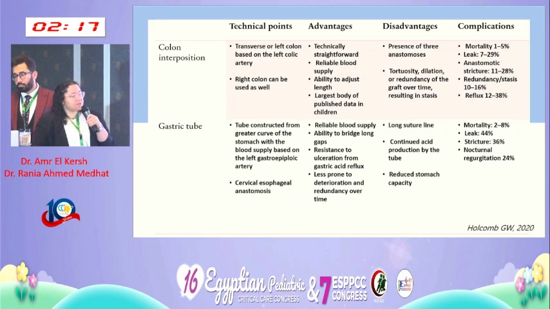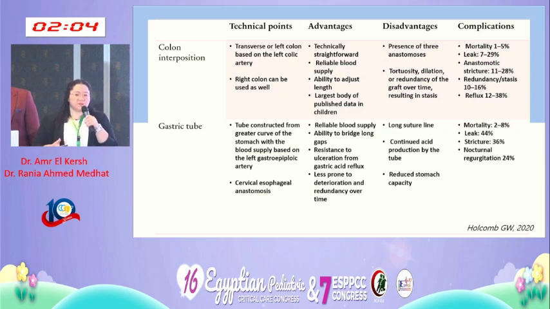However, some of the disadvantages, first of all, we have 3 anastomoses. We have an esophagocolic one, a gastrocolic one, a colocolic one. So we're following up a patient with 3 anastomoses. Also, over time, sometimes the esophagus becomes a bit redundant. Some stasis can occur over time.